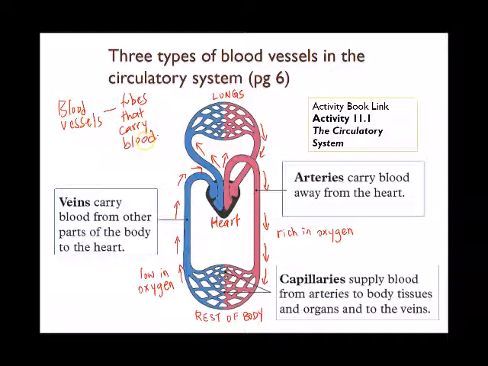So please take note, the portion that comes out from the heart here is known as your arteries. This one also is an artery, and this one is also an artery. These two, this one and this one, are your arteries.